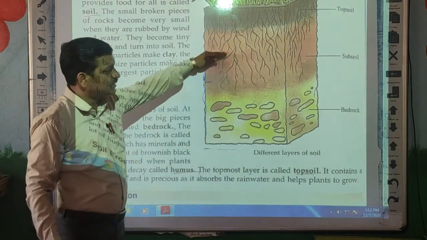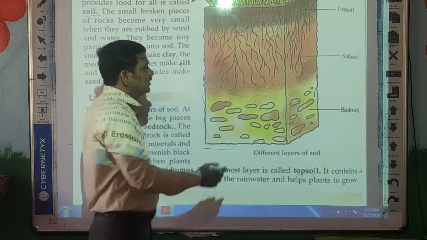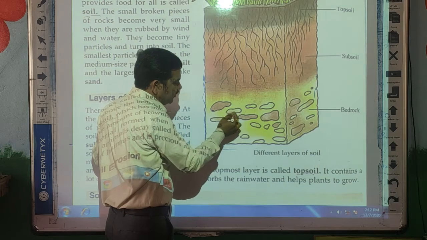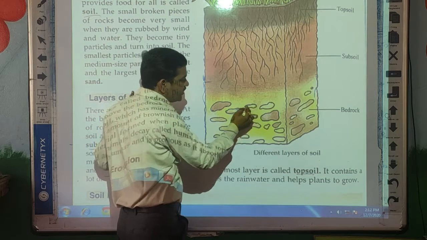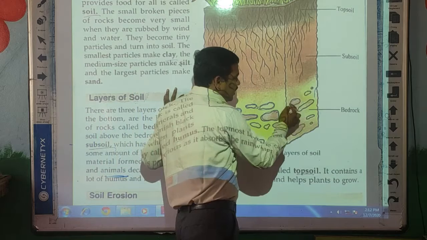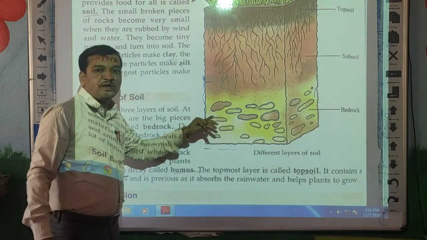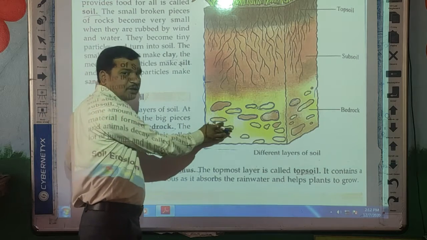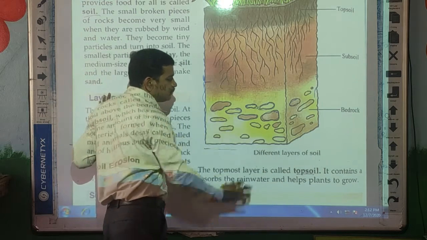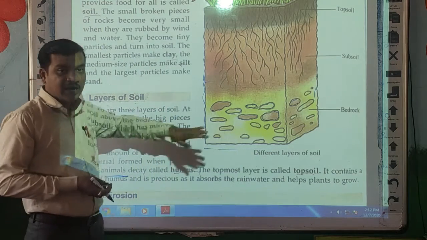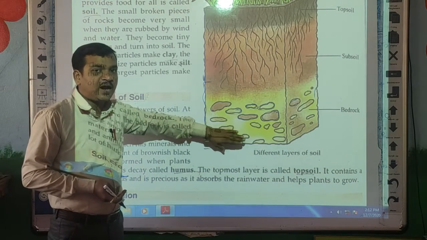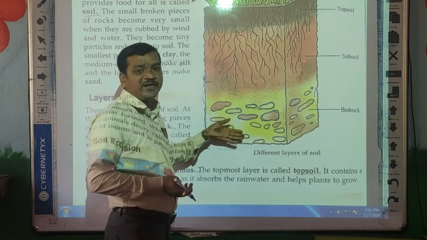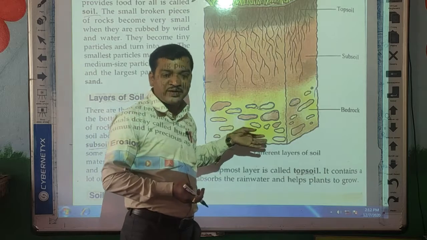Now what is the difference between this subsoil and bedrock? You can see here only a few pebbles are there, but here you can see the rock parts, pebbles or rock stones. So these are the rock. The third layer, the bedrock, is also called parent rock, because rock is present in this layer, and this layer is very hard, and there is no vegetation here. Here we cannot find any humus.